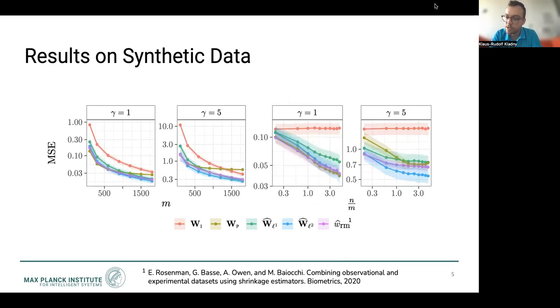Finally, we see that our approach can outperform baselines such as data pooling and scalar weighting schemes from prior work, such as this Rosenman weighting shown here, especially in settings where the confounding is strong or the ratio of amount of observational data to amount of interventional data is small.